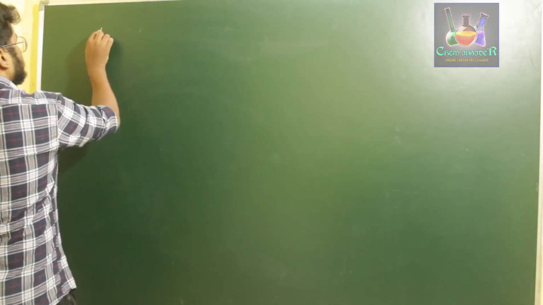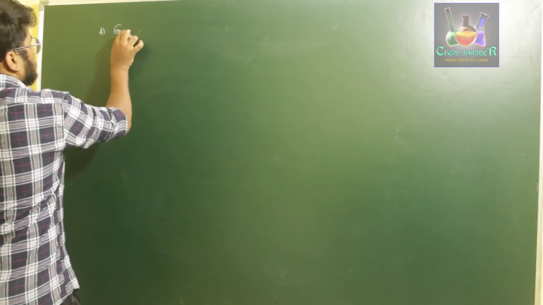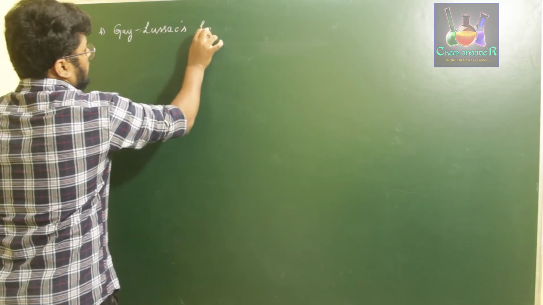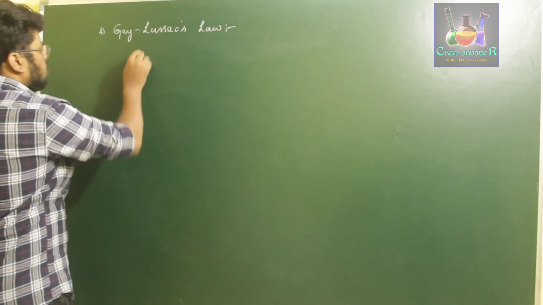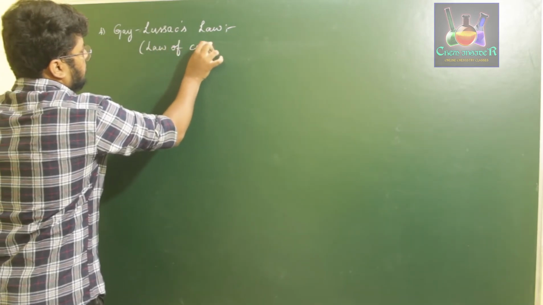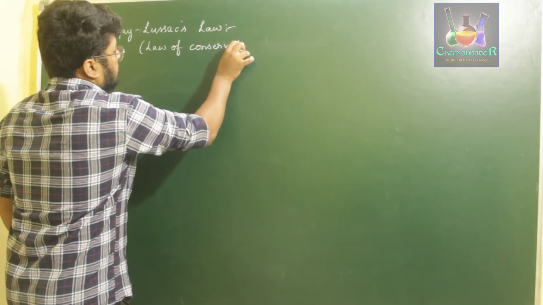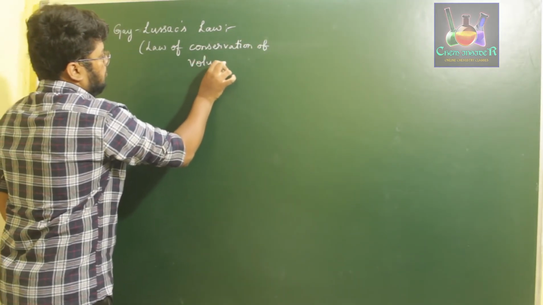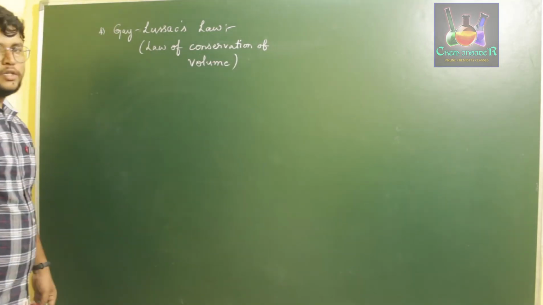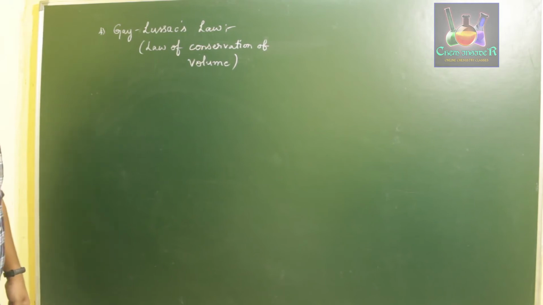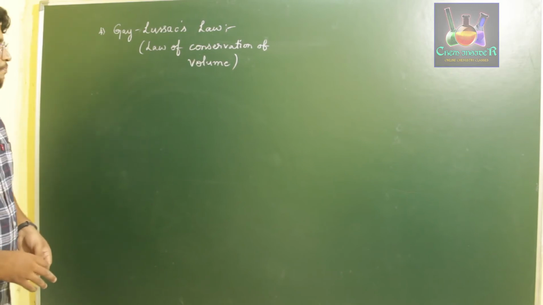Next is the fourth one, Gay-Lussac's law. This is also called the law of conservation of volume. So what Gay-Lussac's law, or law of conservation of volume, states is, in this particular law, it was explained